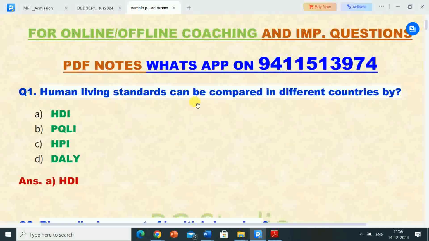Correct answer is option A, HDI, Human Development Index. So human living standards can be compared in different countries by HDI. This is very important information.